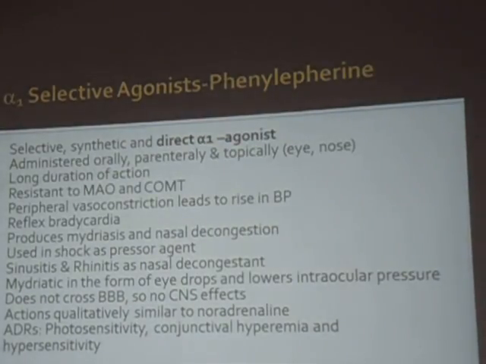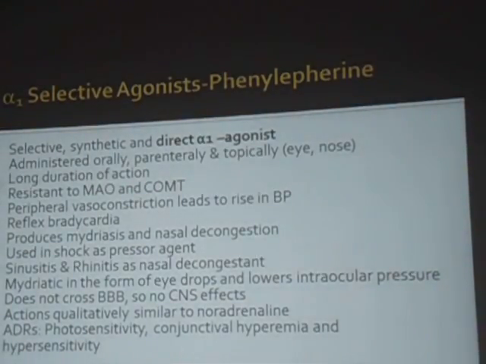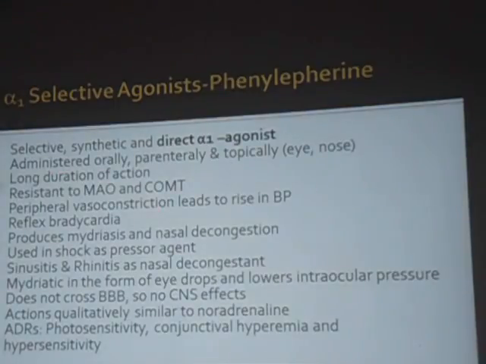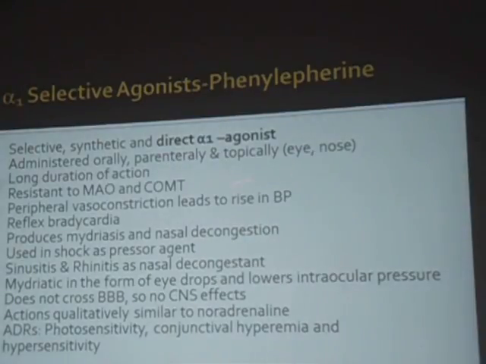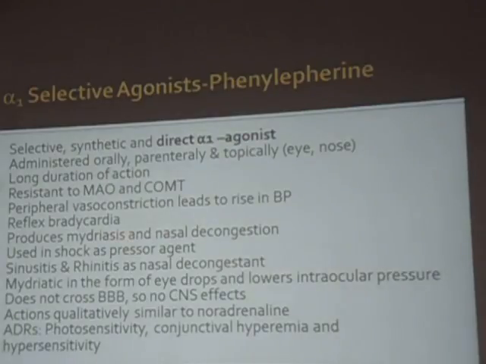So the next drug is alpha-1 agonist, phenylephrine. Okay, so we know the basic things. One is that we are using it for demonstration of direct mydriasis. Then it is resistant to monoamine oxidase and catechol-O-methyl transferase. That means it can be used orally. Okay, so relatively long duration of action. Then it can lead to a rise in blood pressure as with other catecholamines, and once withdrawn, it can lead to reflex bradycardia. This is very important when we are using clonidine. Okay, I will tell about this reflex rebound hypertension and reflex bradycardia.